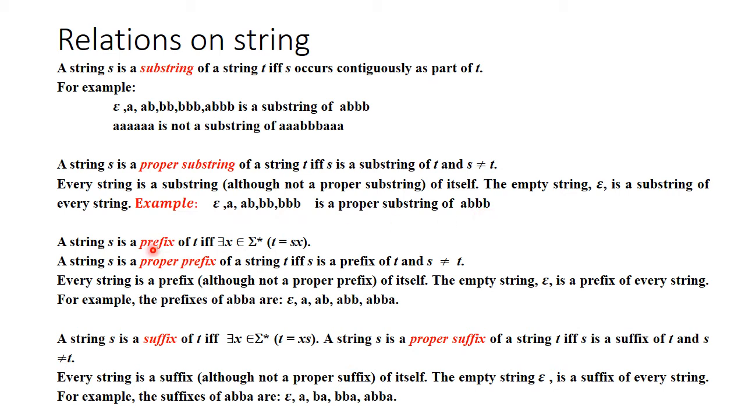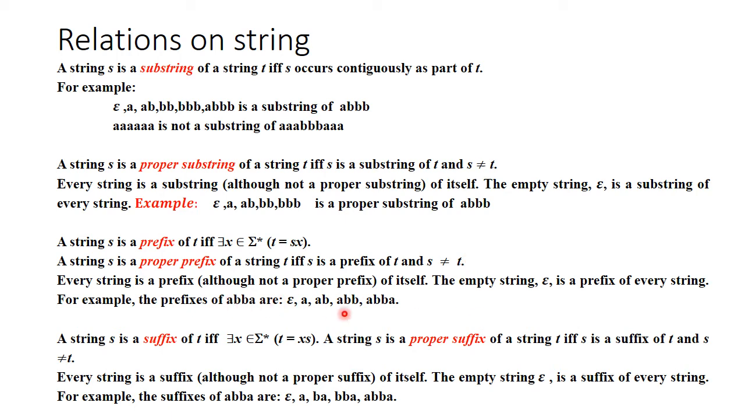Now coming to prefix. A string s is a prefix of t if and only if there exists x belonging to sigma star such that t equals sx. A proper prefix of a string t is an s such that s is a prefix of t and s is not equal to t. So here also, a string cannot be a proper prefix if it is the same as the original string.